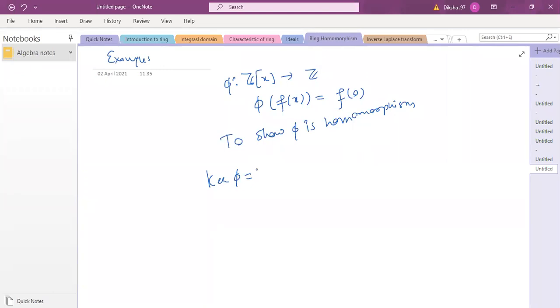Ma'am, any linear polynomial? Because f(x) gets mapped to f(0). What is the kernel of phi? Ma'am, constant. f(0) gives you 0.